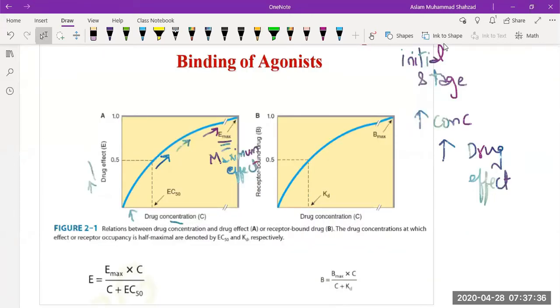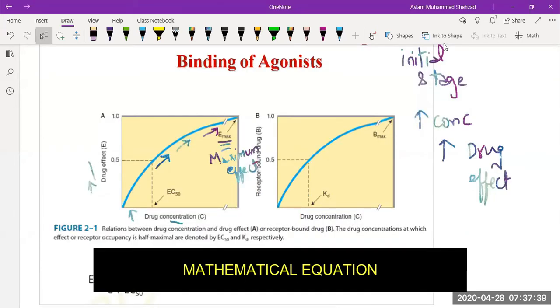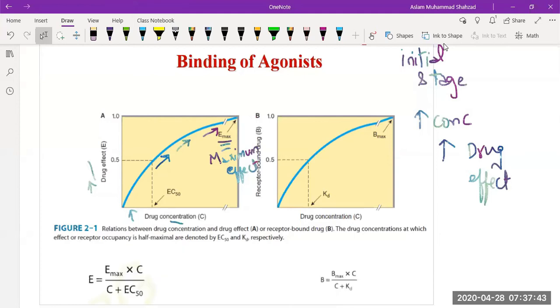How can we explain this curve in terms of a mathematical equation? We have two equations. One is the equation in which E is equal to E max into C divided by C plus EC50. So what are these factors?